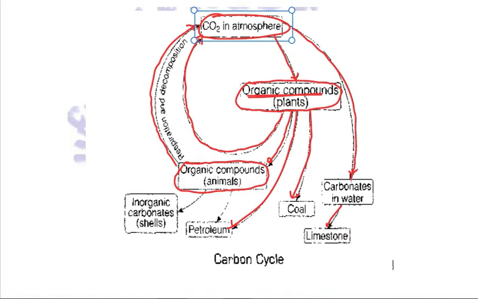Same is the case with animals. They also get converted into coal and petroleum. And when these fossil fuels are burnt, when their combustion is done, we know that once again carbon dioxide is released. Some animals also form their organic carbonate shells, right? So this is how carbon is circulated in the atmosphere, in the environment.